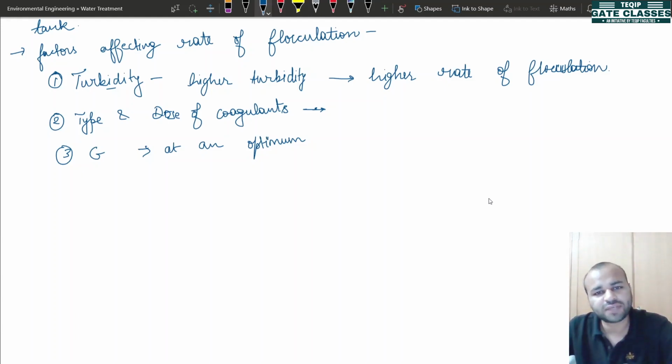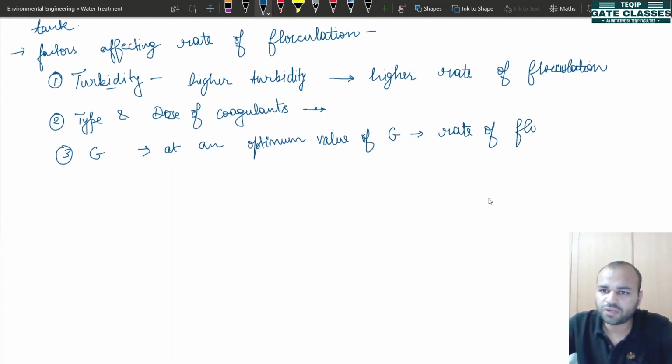And if the value is very low, then again it is inefficient. So we calculate the optimum value. So at an optimum value of G, the rate of flocculation is maximum. Okay.